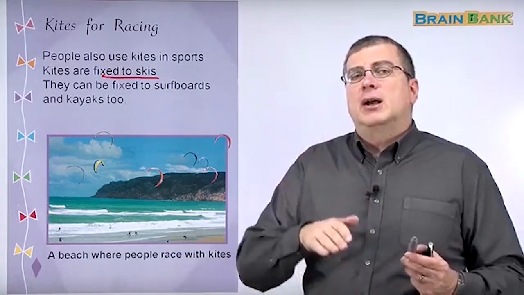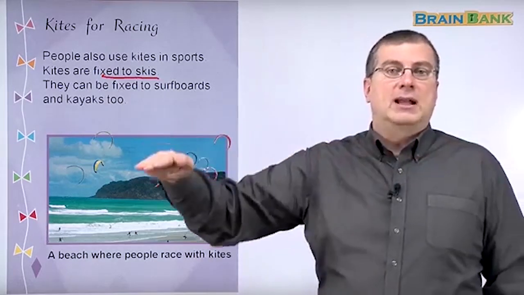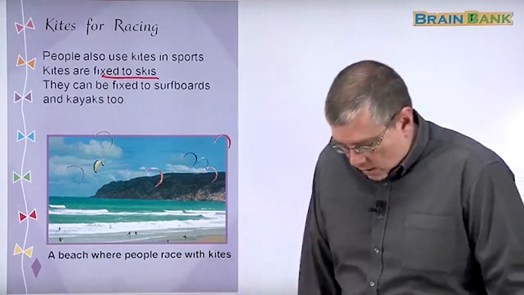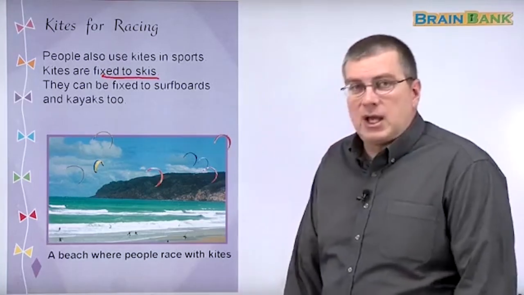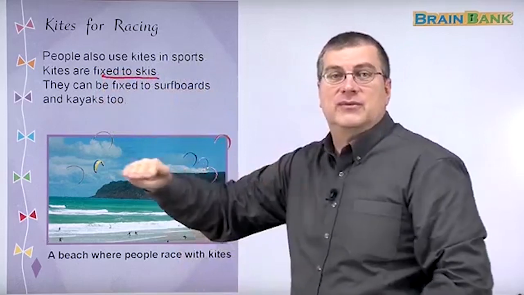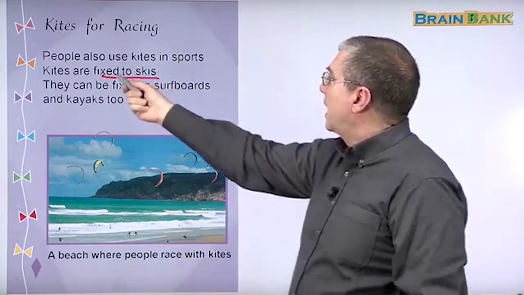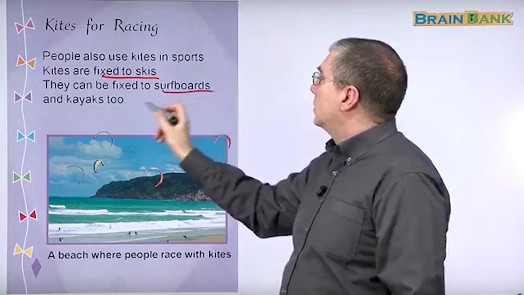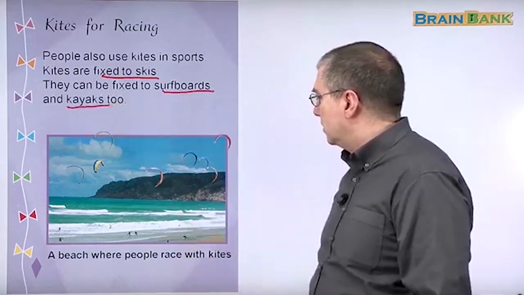If you live in an area where there's no mountains, right, you can't ski down. Let's say it's all flat. There's lots of snow, but how can you ski? Well, put your skis on, have a big kite, and the kite can pull you across the flat snow, right? So kites are fixed to skis.